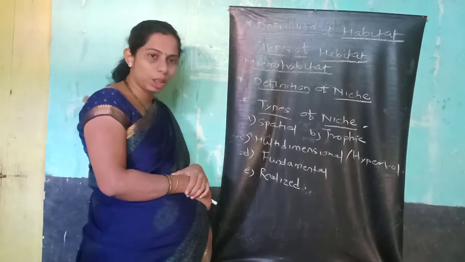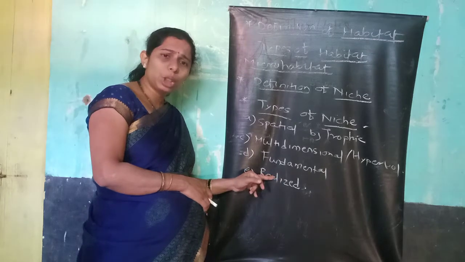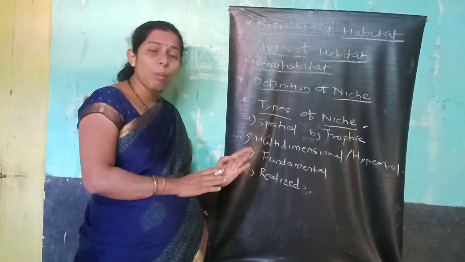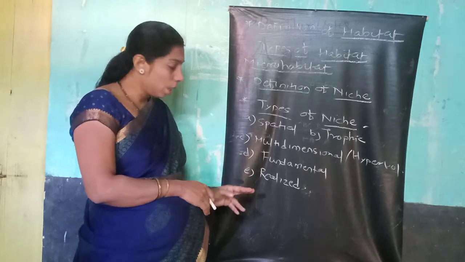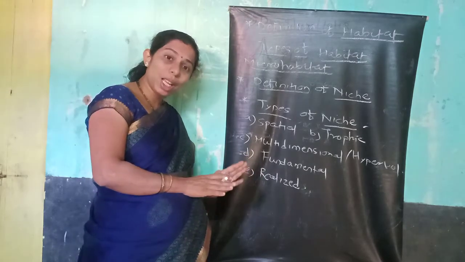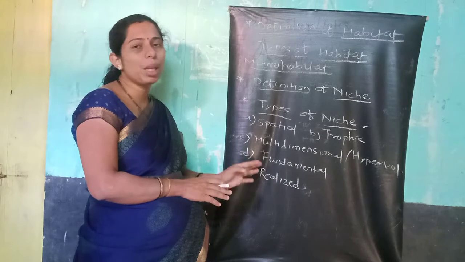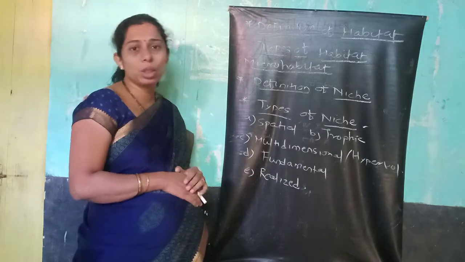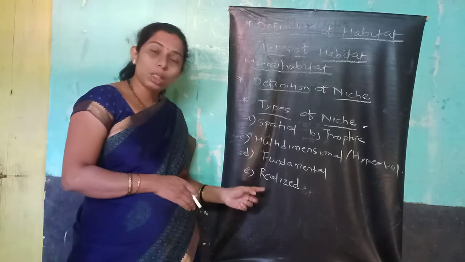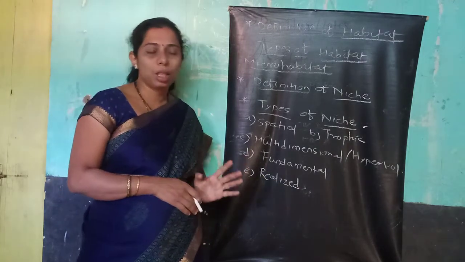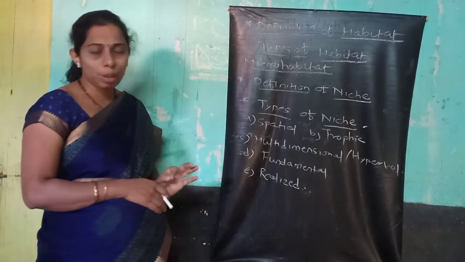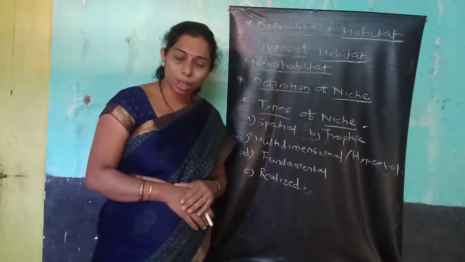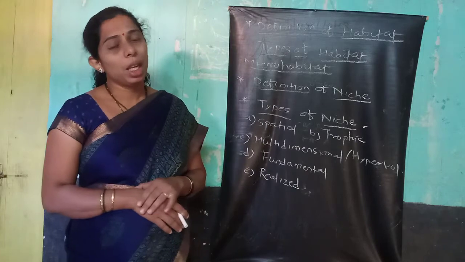Fundamental and realized niche. In the fundamental niche, competitors are absent. त्यांच्यामध्ये कॉम्पिटिटर नसतात, स्पर्धक नसतात. And in the realized niche, a realistic approach applies. Here there are many competitors. म्हणजे त्या एखाद्या पक्षाला इतर अनेक स्पर्धक असू शकतात. So it is called the realized niche. So this is the first basic part completed from chapter number 13. The remaining part we will study in the next lecture.